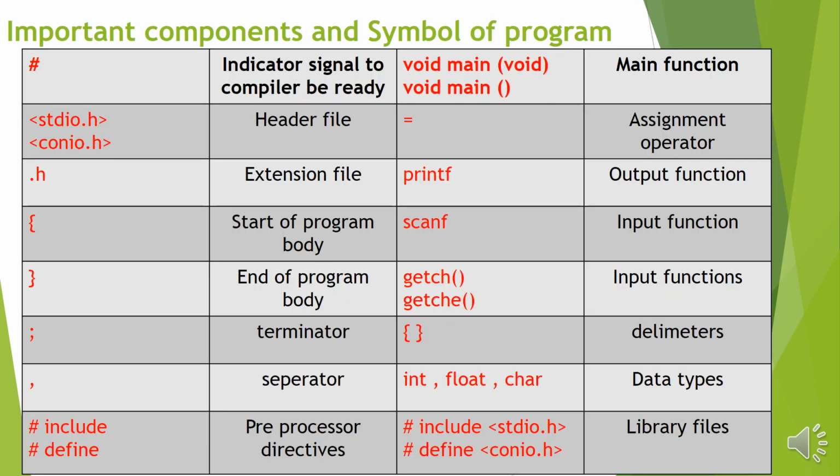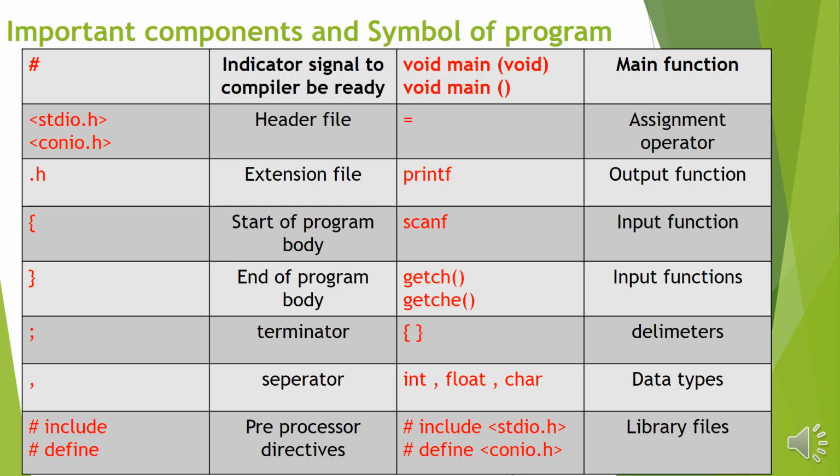One of the most important slides helps you understand the program. Here are different types of symbols, and I try my best to explain these. Hash indicates a signal to the compiler to be ready for execution. stdio.h and conio.h are both known as header files. .h is a file extension. Then start curly bracket and end curly bracket. Semicolon is known as a terminator. It means any statement in the body of the program must end with a semicolon. Then comma is a separator.